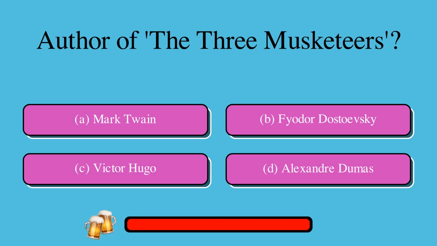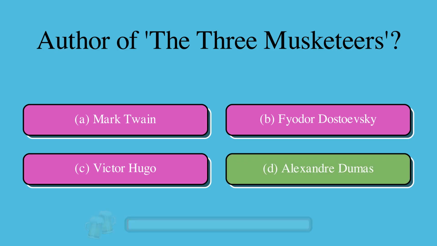Author of The Three Musketeers. A. Mark Twain or B. Fyodor Dostoevsky or C. Victor Hugo or D. Alexandre Dumas. The correct answer is D. Alexandre Dumas.